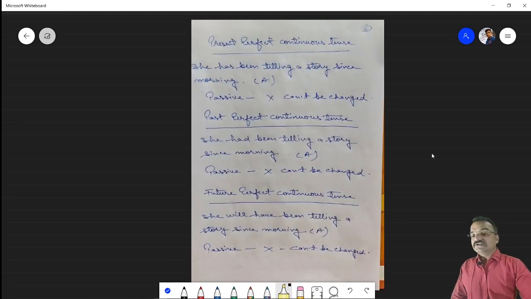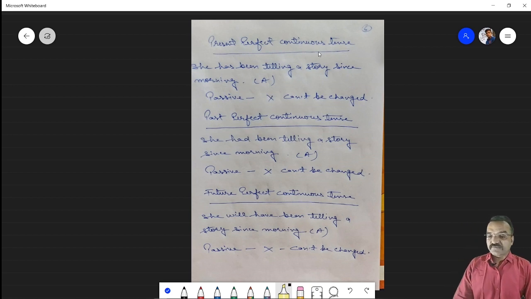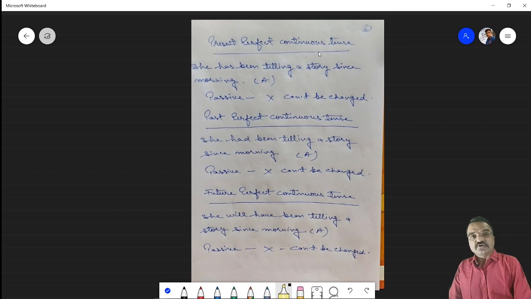So now these are the examples from present perfect continuous tense. Present perfect continuous tense, past perfect continuous tense, and future perfect continuous tense cannot be changed into passive, though we can write them in active voice. For example: she has been telling a story since morning. This is the active of present perfect continuous tense, but it cannot be changed into passive form.